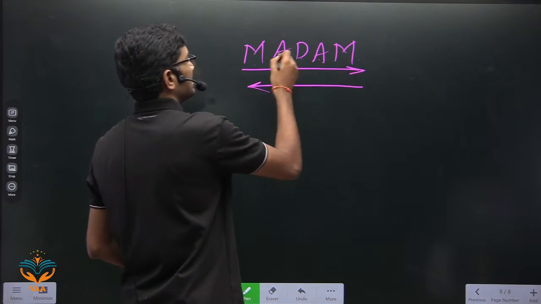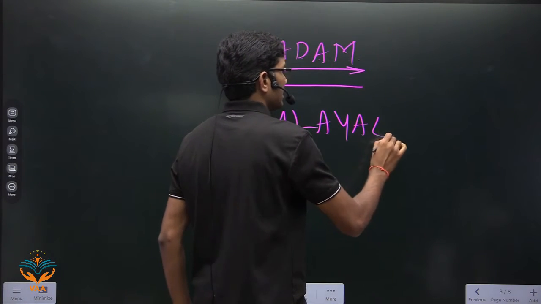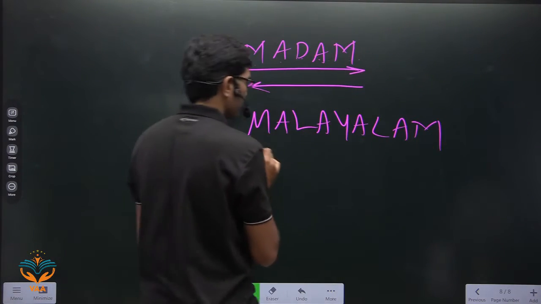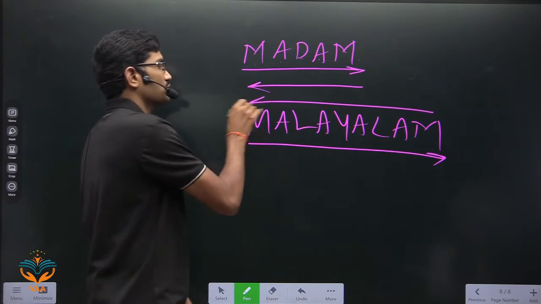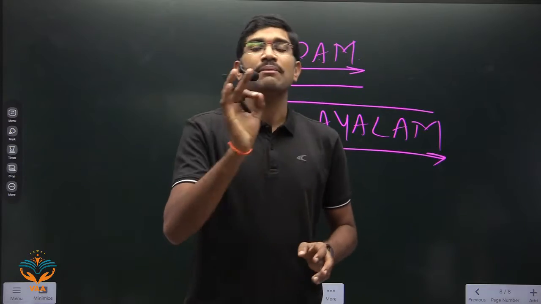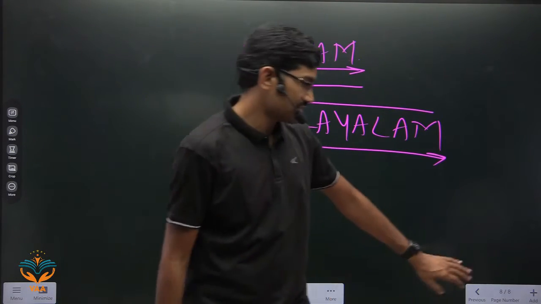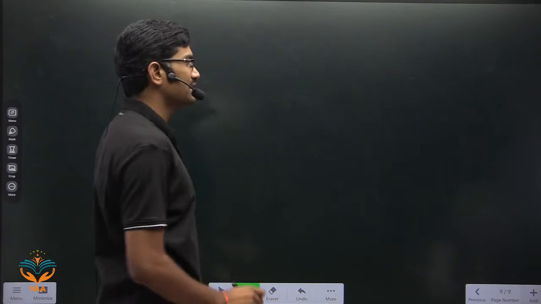M-A-D-A-M, M-A-D-A-M. Okay. In the NCERT they gave M-A-L-A-Y-A-L-A-M, Malayalam. From first to last and from last to first, the sequence is exactly the same. This type of word is called a palindromic word. But here we are talking about a DNA sequence. What is that DNA sequence?